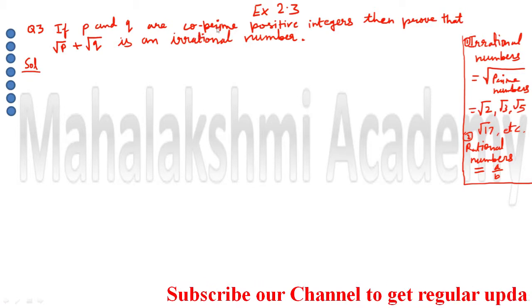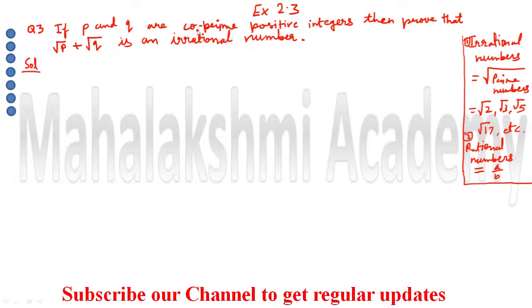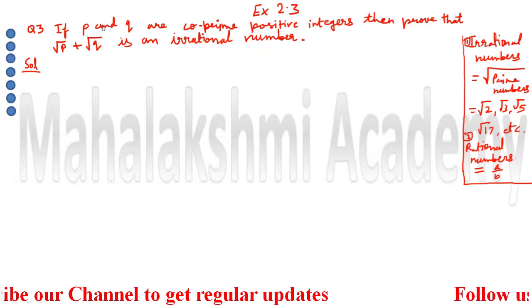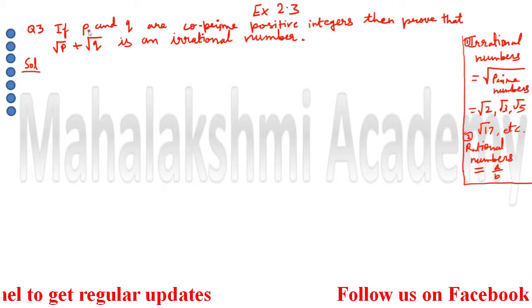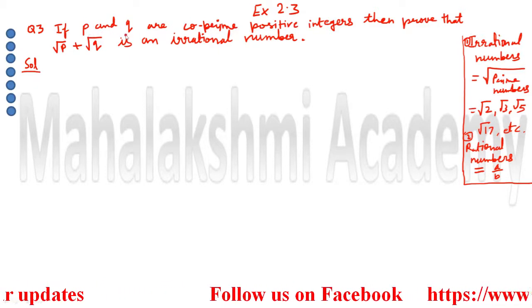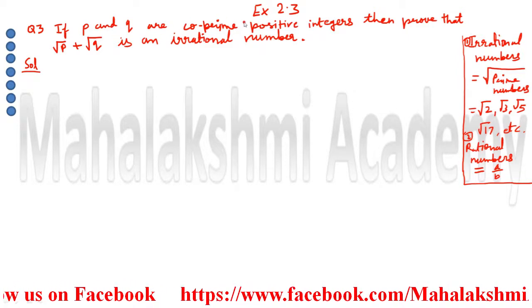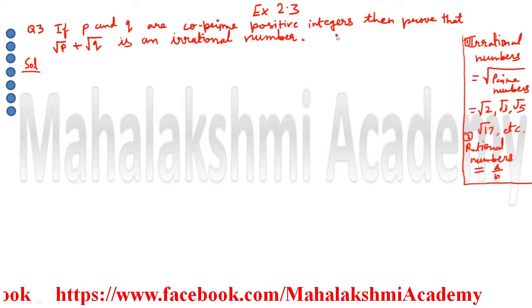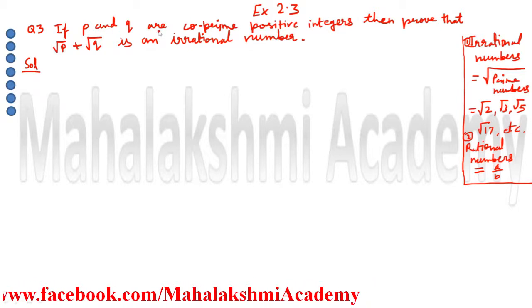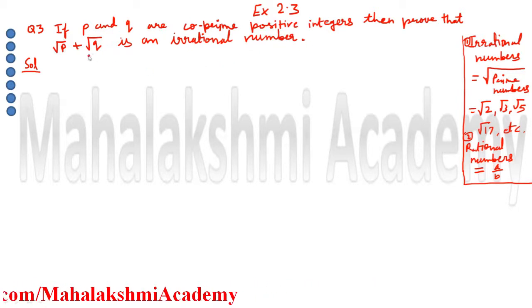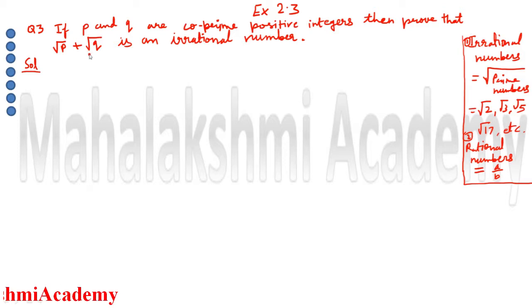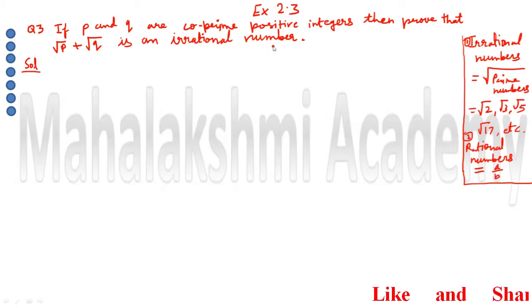Now co-prime numbers means two numbers which don't have any common factor, like P and Q are co-prime numbers. They don't have any common factor, and both are positive also, so co-prime as well as positive integers. So if we add the square root of these two, then whatever result we obtain is going to be an irrational number. This we have to prove.